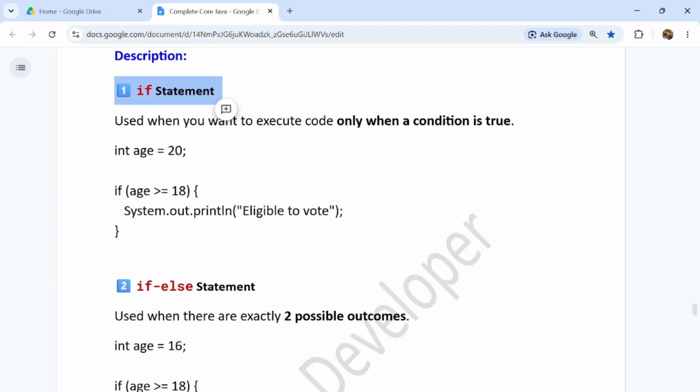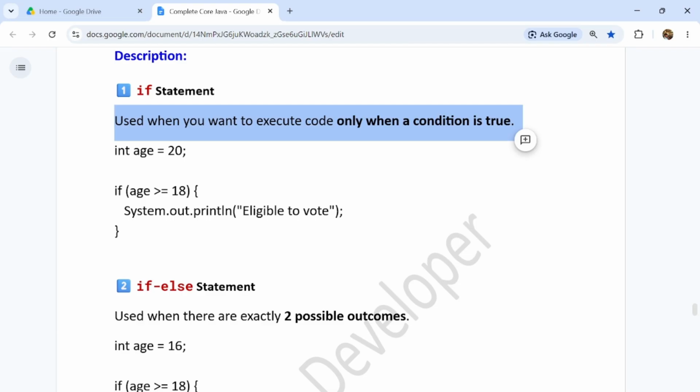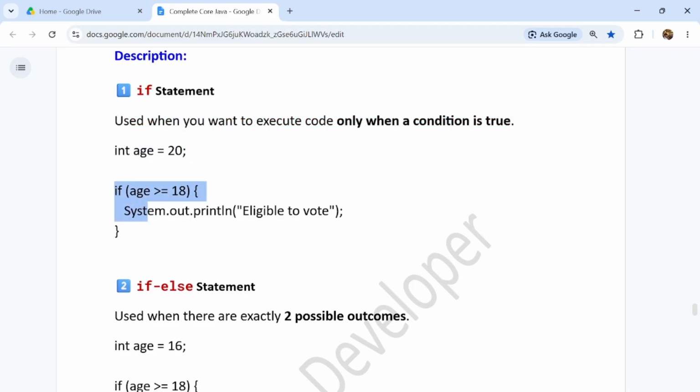Coming to the if statement, guys. It is used when you want to execute code only when a condition is true. Suppose only one condition is true, then you have to execute the code. This is the example, guys. Like int age equal to 20, and if age is greater than or equal to 18, then eligible to vote. This is the simple example.